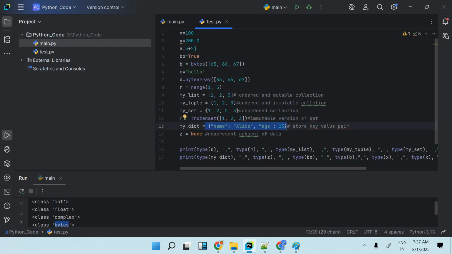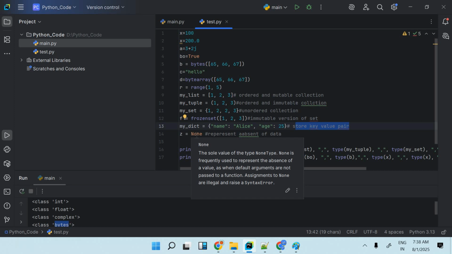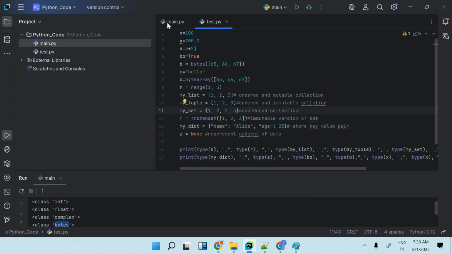Here we are displaying dict also. Dict is also one type of data type which represents key value pairs. If you want to store key value pairs, then you can use dict. So we have list, tuple, set, dict, range, bytearray and bytes. Bytes and bytearray are two different data types. List, tuple, set, frozen set, these are the different data types which we have in Python, right? And None is also one of the data types.